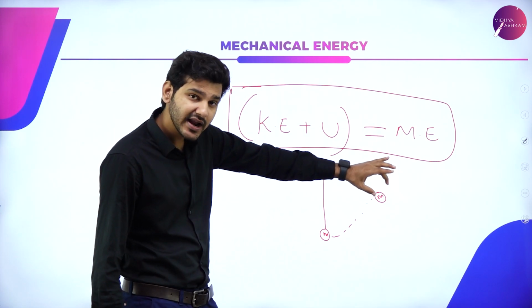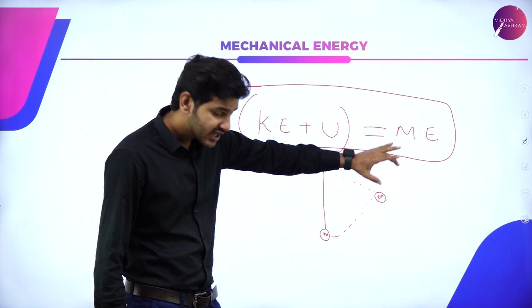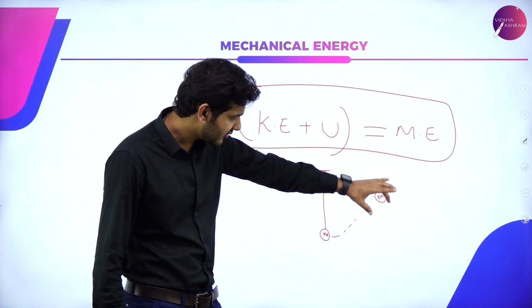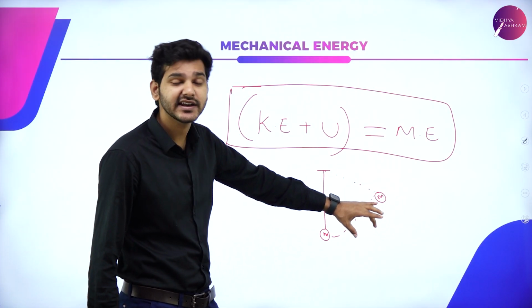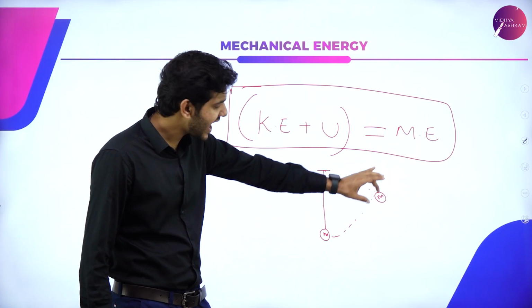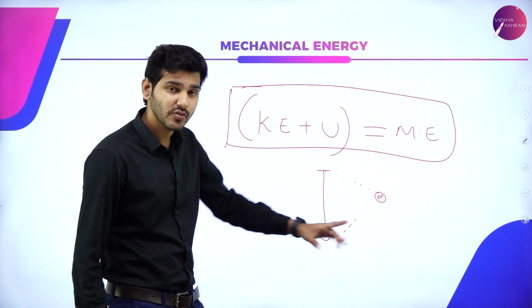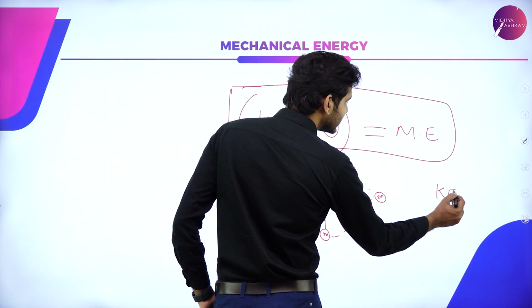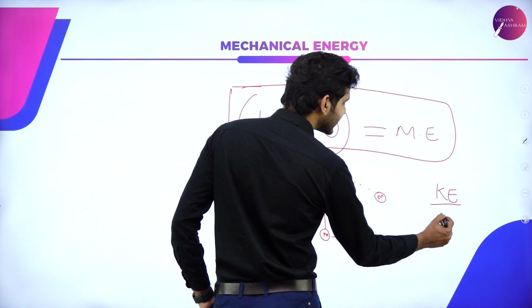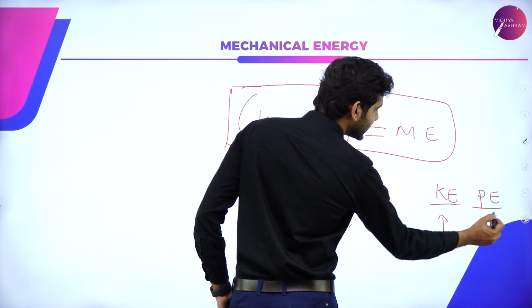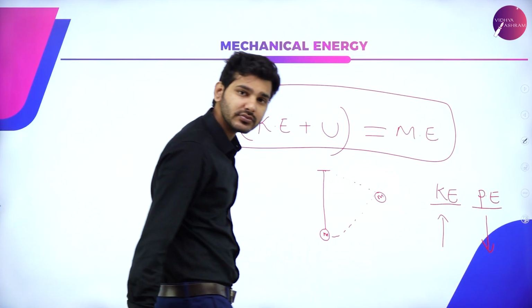Then I can say that as soon as I let go, this potential energy of the system is now being converted into kinetic energy. So gradually, as it moves, as it gains velocity, the kinetic energy of the system increases gradually while the potential energy of the system decreases gradually.